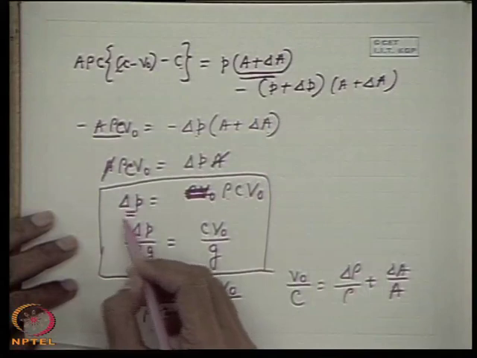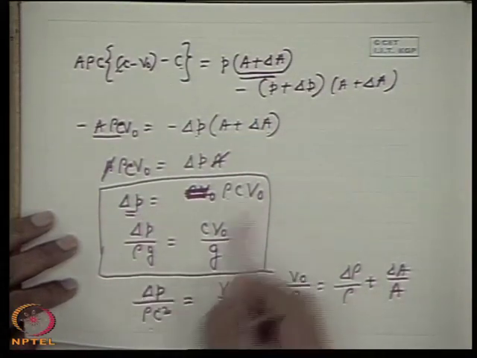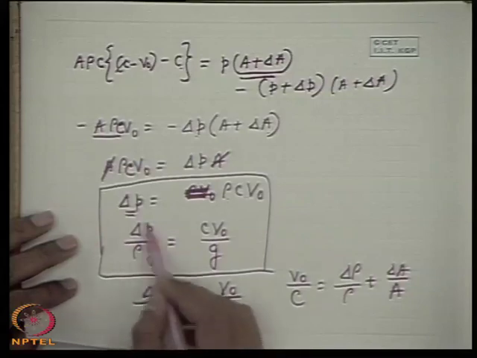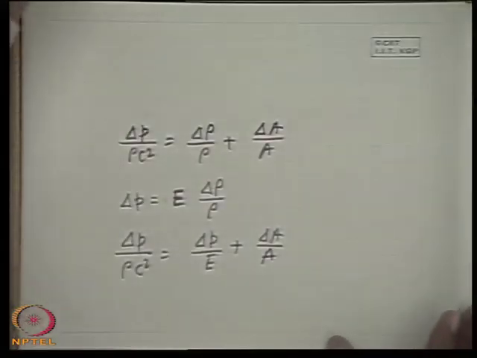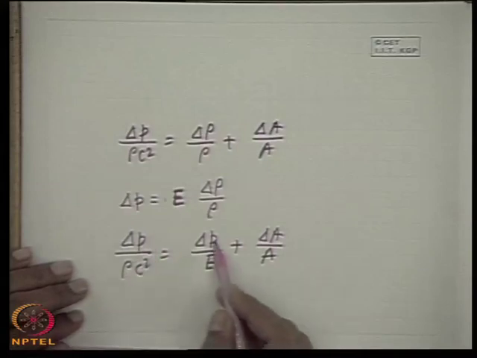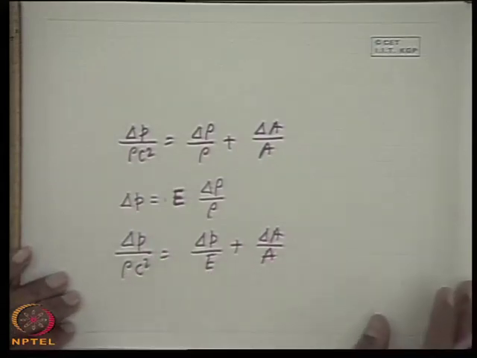In the last class we were discussing the moving pressure wave in a fluid for the water hammer problem, when the valve is suddenly stopped. We were on the way to deduce the expression for pressure rise due to the fluid deceleration to rest, and the expression for the velocity of the pressure wave. If you recall, we deduced the expression for the pressure rise in the liquid coming to rest: delta P by rho g, the rise in pressure head. We deduced up to this that delta P by rho c square is delta P by E plus delta A by A.